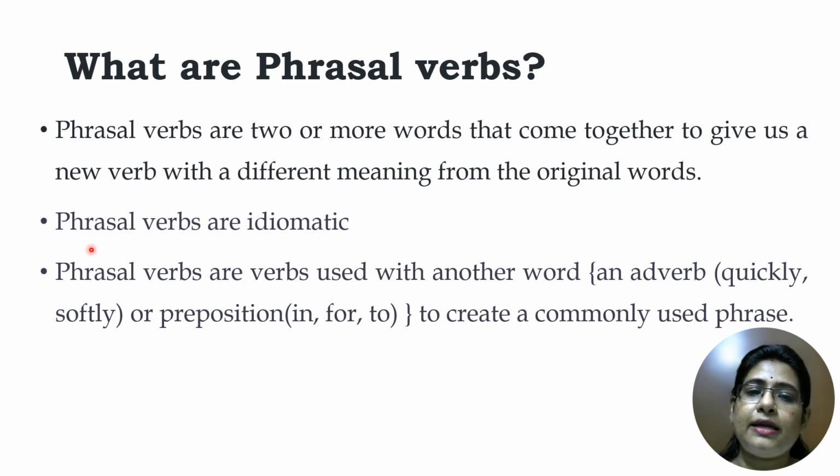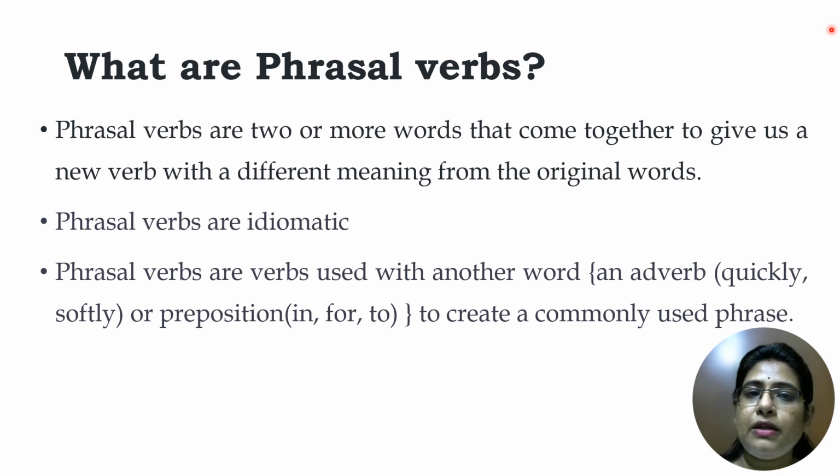Second thing is phrasal verbs are idiomatic. Idiomatic means that you cannot deduce the meaning of a phrasal verb by interpreting each of the words it contains literally. For example, on thin ice. This is a phrasal verb which means a sensitive scenario or a person is in trouble. Like I am on thin ice, that is I am in trouble. But on thin ice won't give you the literal meaning that it means.